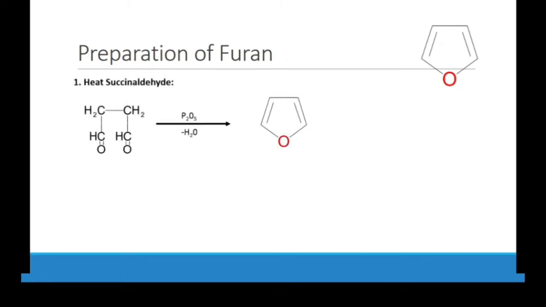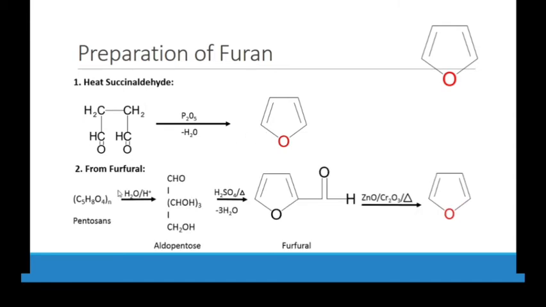From succinaldehyde, in the presence of P2O5 and minus H2O, we have furan. Then from the compound pentosans, in the presence of water and hydrogen ions, we have aldopentose, and in the presence of sulfuric acid and heat we have furfural, and then we have furan at the end. So these are the simple preparations.